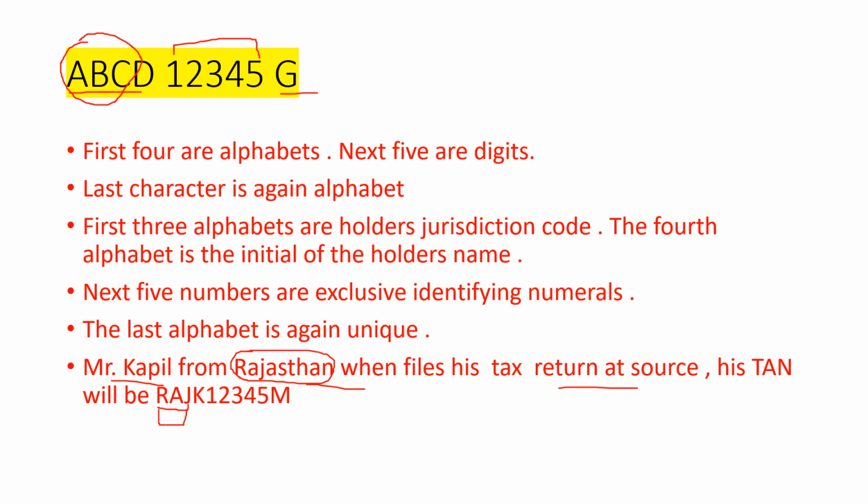The next alphabet will be the initial of the holder's name. It will be K in this case because the name is Mr. Kapil. The next 5 numbers will be exclusive identifying numerals allotted at random to the assessee. And the last alphabet is a random alphabet which is allotted to the assessee. So the TAN number will look like this.